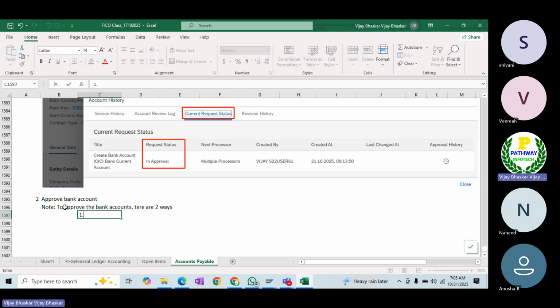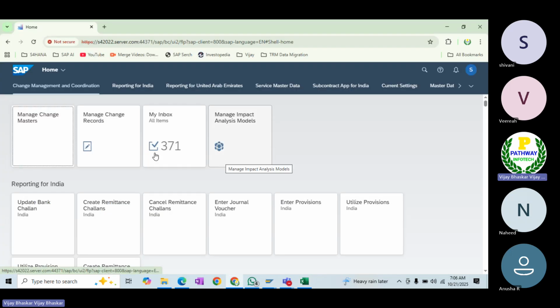Number one, use My Inbox. Another one is My Inbox for bank accounts. This My Inbox Fiori app, My Inbox Fiori app, My Inbox for bank accounts, Fiori app. These are the two Fiori apps.